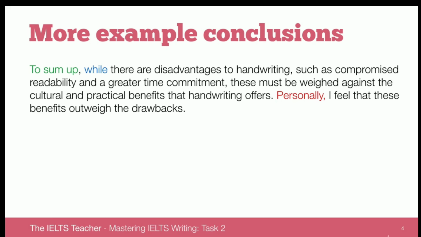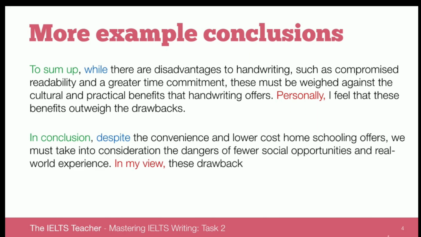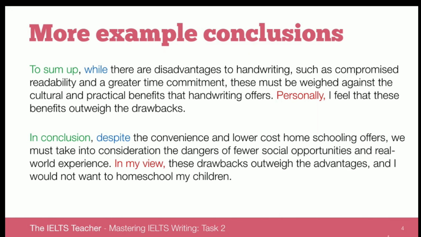Personally, I feel that these benefits outweigh the drawbacks. Another conclusion. In conclusion, despite the convenience and lower cost homeschooling offers, we must take into consideration the dangers of fewer social opportunities and real-world experience. In my view, these drawbacks outweigh the disadvantages, and I would not want to homeschool my children.